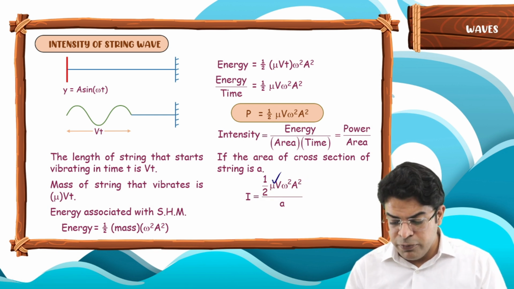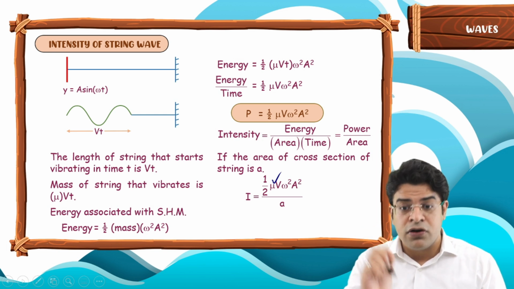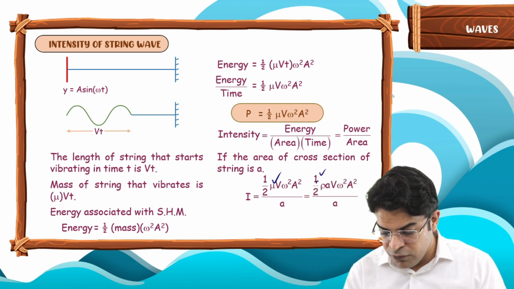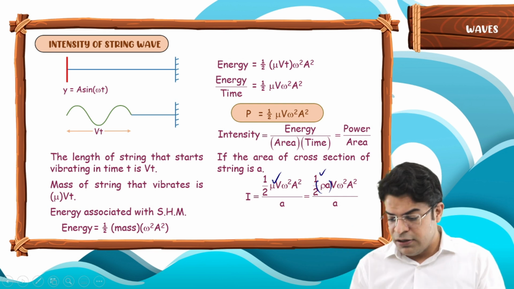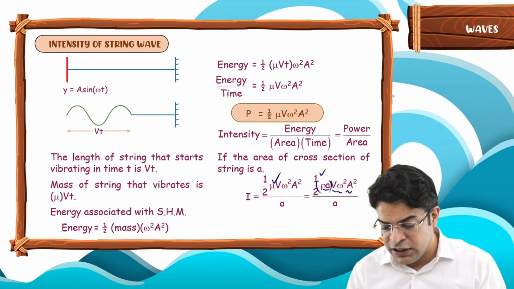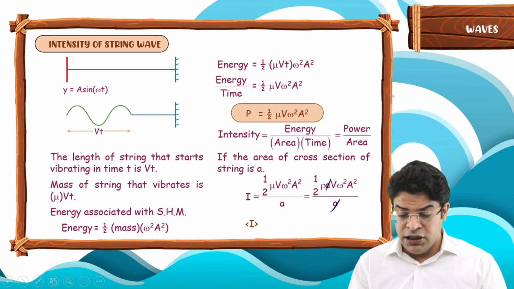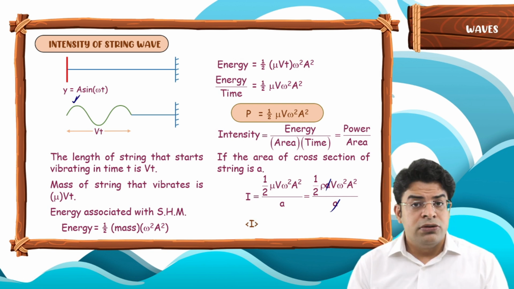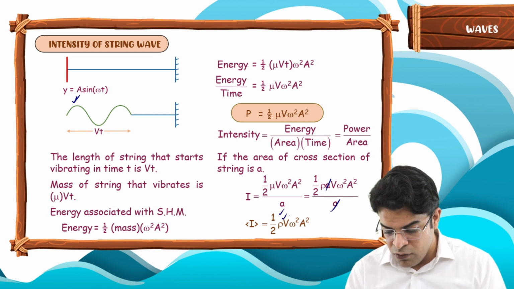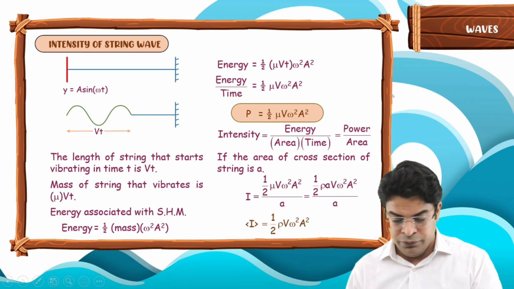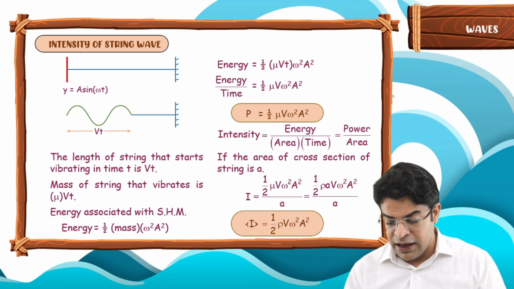And in place of mu, you can write density into the cross sectional area. So you get half rho A, density of the wire material into the cross sectional area, v omega square a square by A. Cancel out A and A. So the average intensity delivered by the source is nothing but half rho v omega square a square. So this is the formula of average intensity.